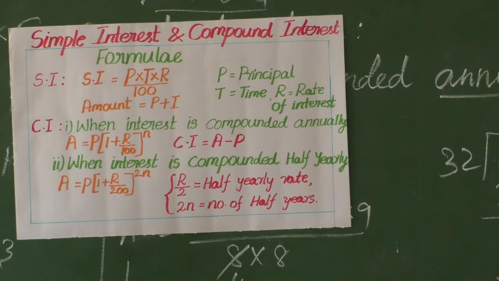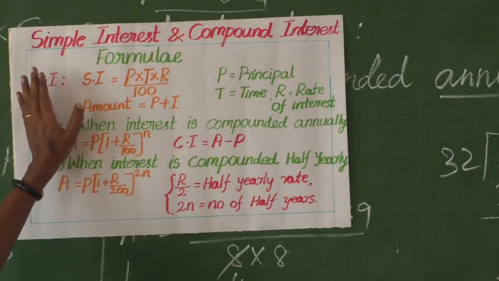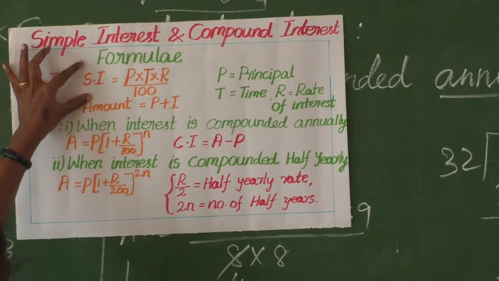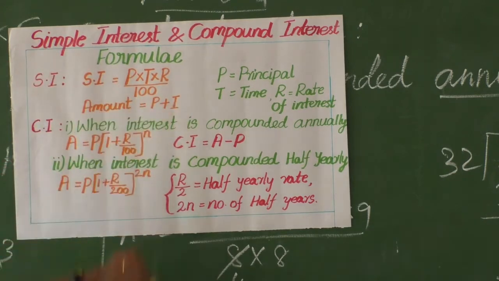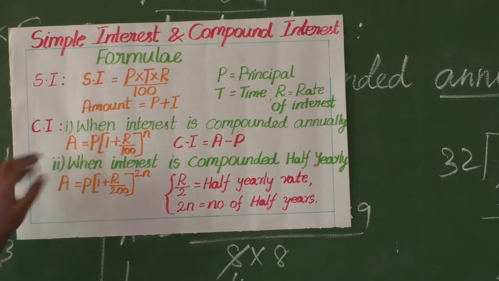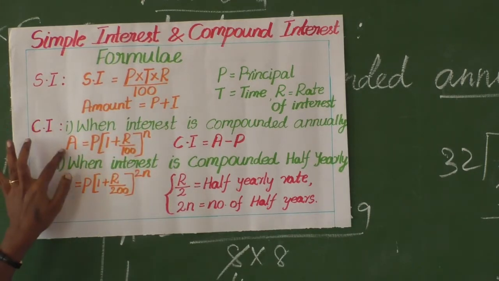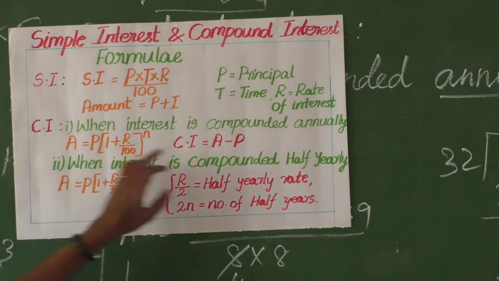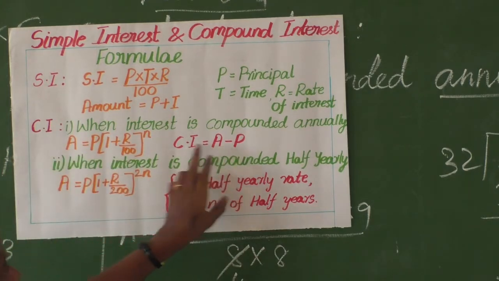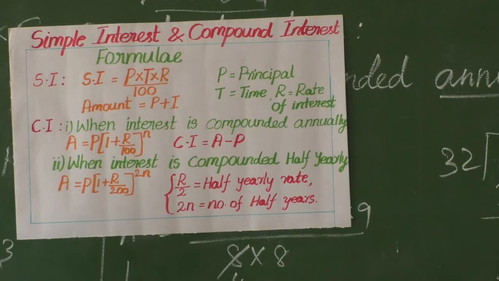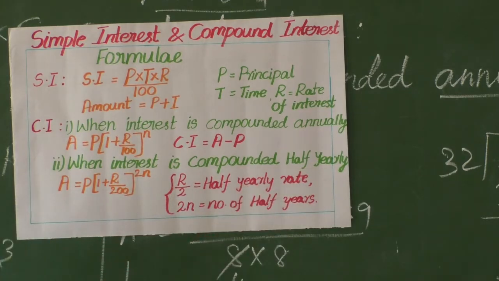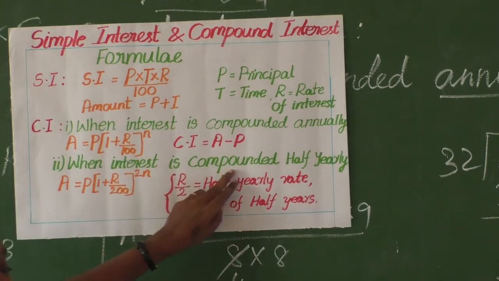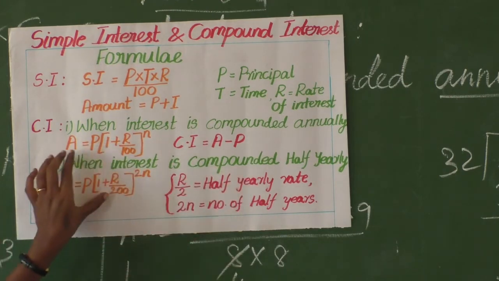In simple interest, first we find the interest and then add the principal to get the amount. But here, oppositely, first you have to find the amount. After that, if you subtract the principal from it, you get the compound interest, CI. Then when interest is compounded half yearly, 2 times a year, 6 months once, we can fix the rate of interest.